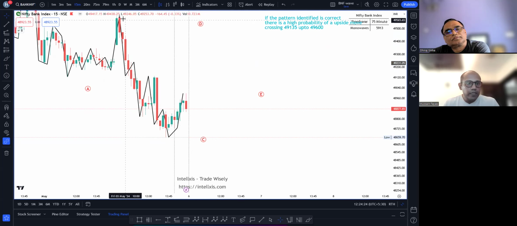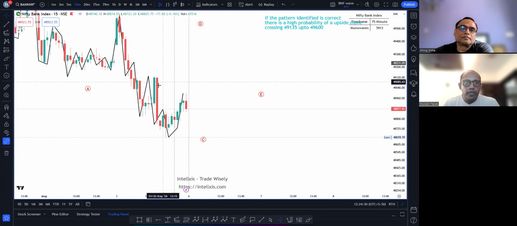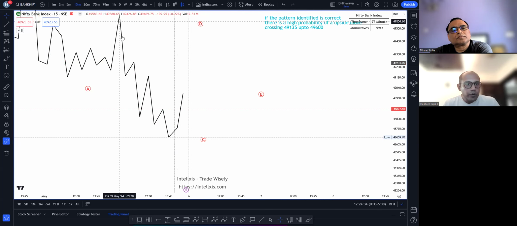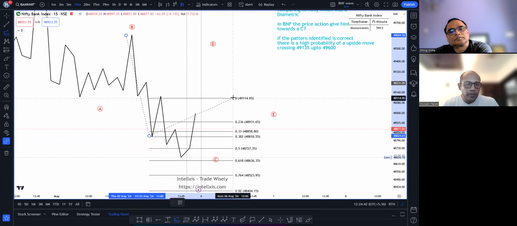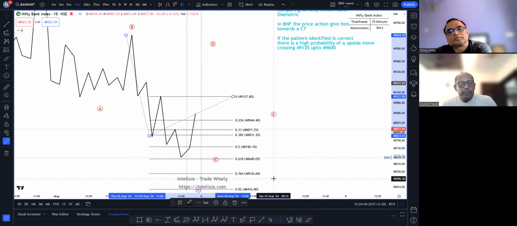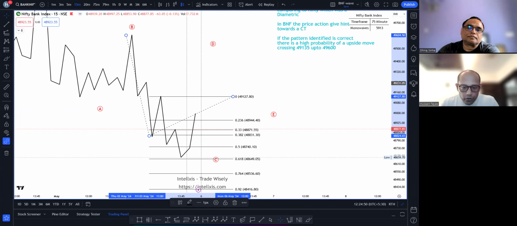I'll switch on the candles over here. We had a violent move to the downside. Right. We then had a pullback. Okay. And then we had a move to the downside again. I'm going to compare this leg and this leg, okay, by using my trend-based FIBO from here to here and from here. So when I look at this price action, I see that